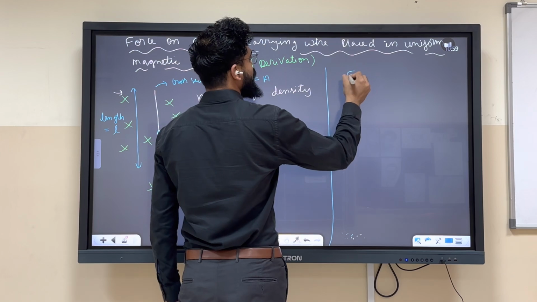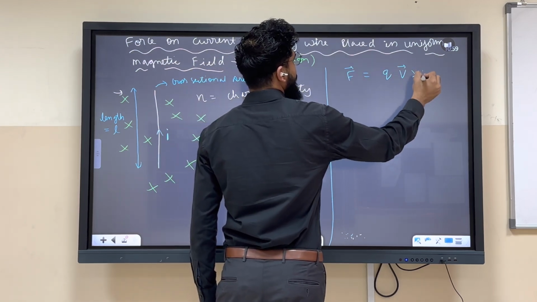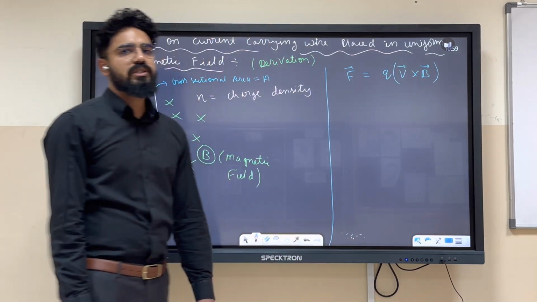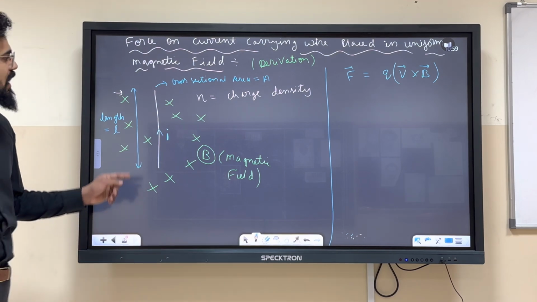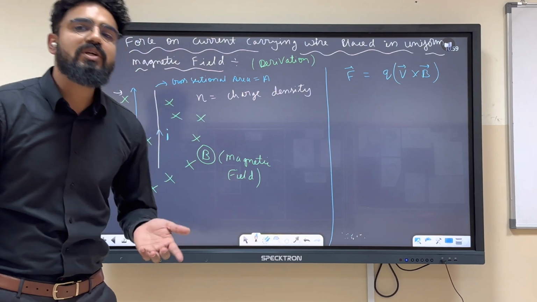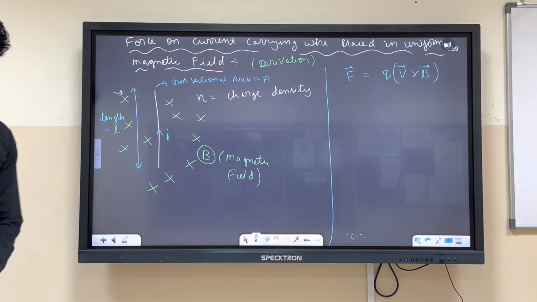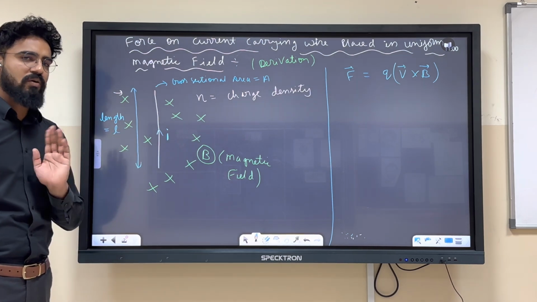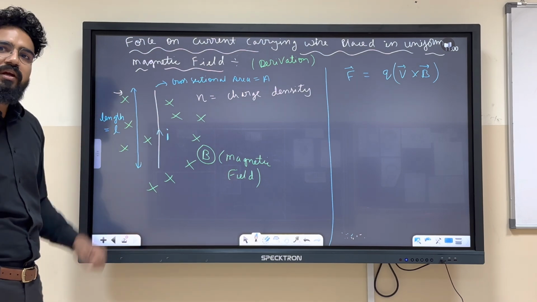You already know this, but still, let's go. Can we write force equals Q into V cross B? Yes or no? In this wire, what is the velocity of the electrons? Electrons are moving, so charge is moving.